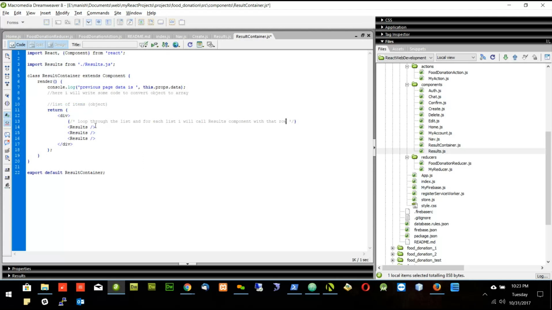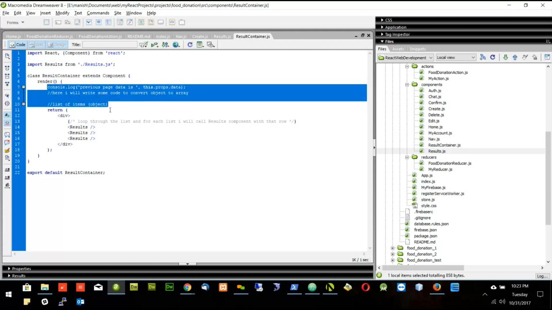So let's say first row has the title of mango. I will pass this mango to the result and I will show mango. Second row will have banana. So I will pass the banana to the result and then I will show the banana. So these are the steps which we will do tomorrow.